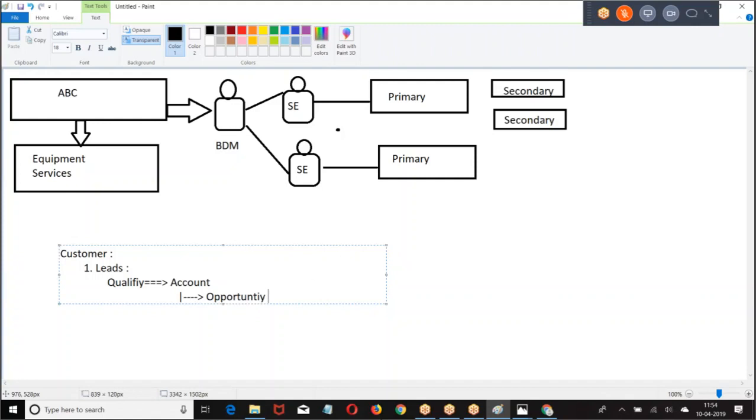Now, once the opportunity is created, then understand the requirement, demo. Now, understand the requirement. Somebody may take the exact product, somebody may take the assembled product, somebody may take different strategies. Now, somebody wanted training. So, based on your requirement, create opportunity items.